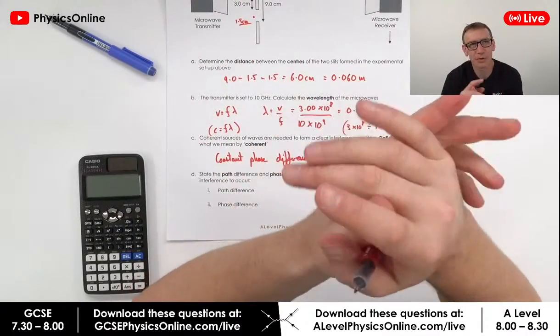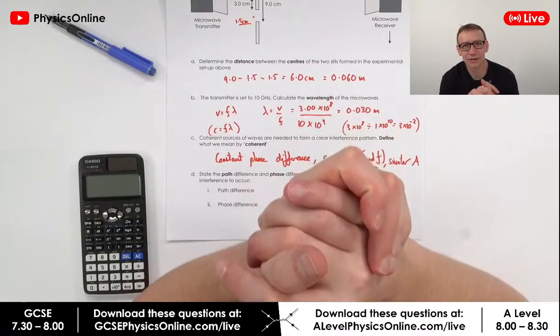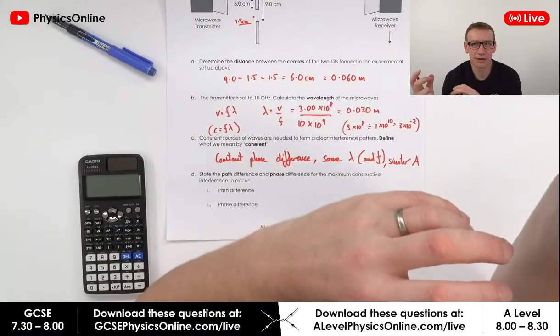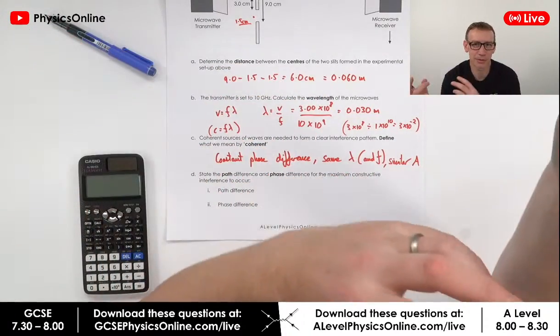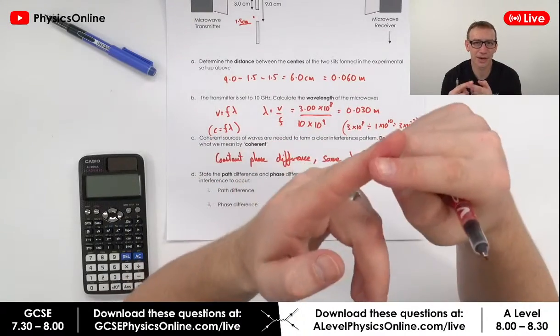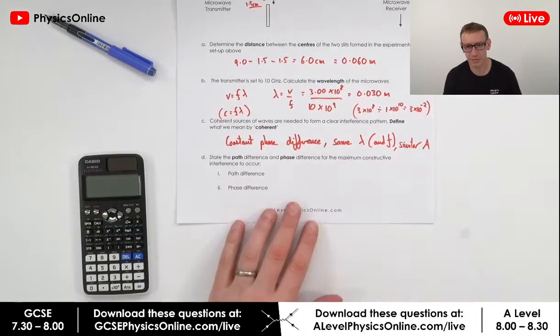Monochromatic, I guess, yeah, monochromatic is good, but I would say it's better to say the same wavelength, because you might have waves which aren't coloured, as in they don't have any colour, so they might not be monochromatic in their description. You wouldn't say that X-rays or radio waves are monochromatic. So yeah, just 1 mark for something like that.